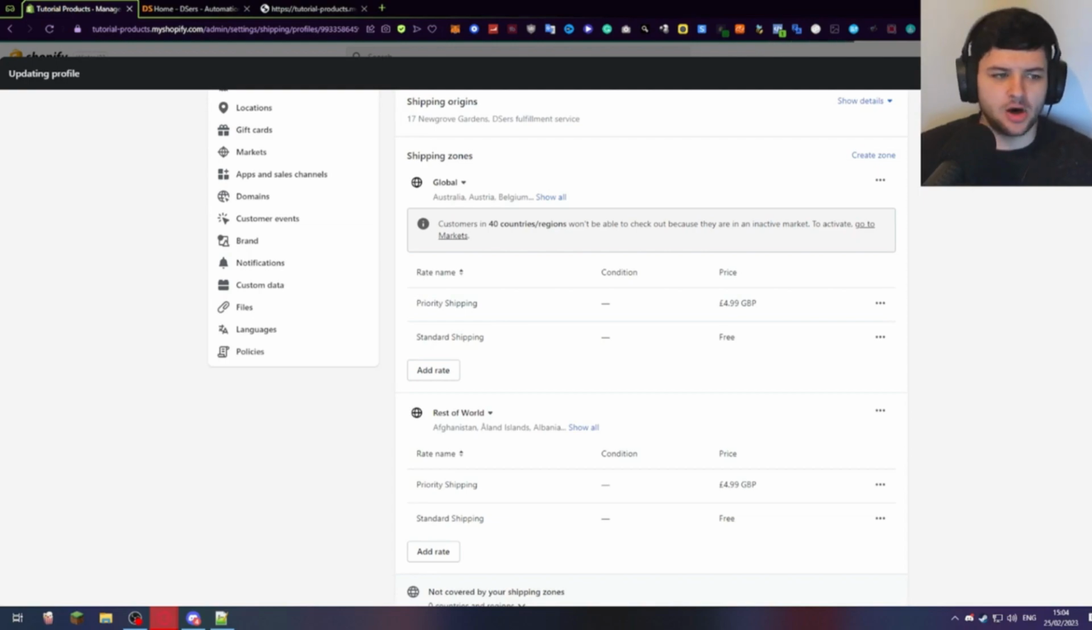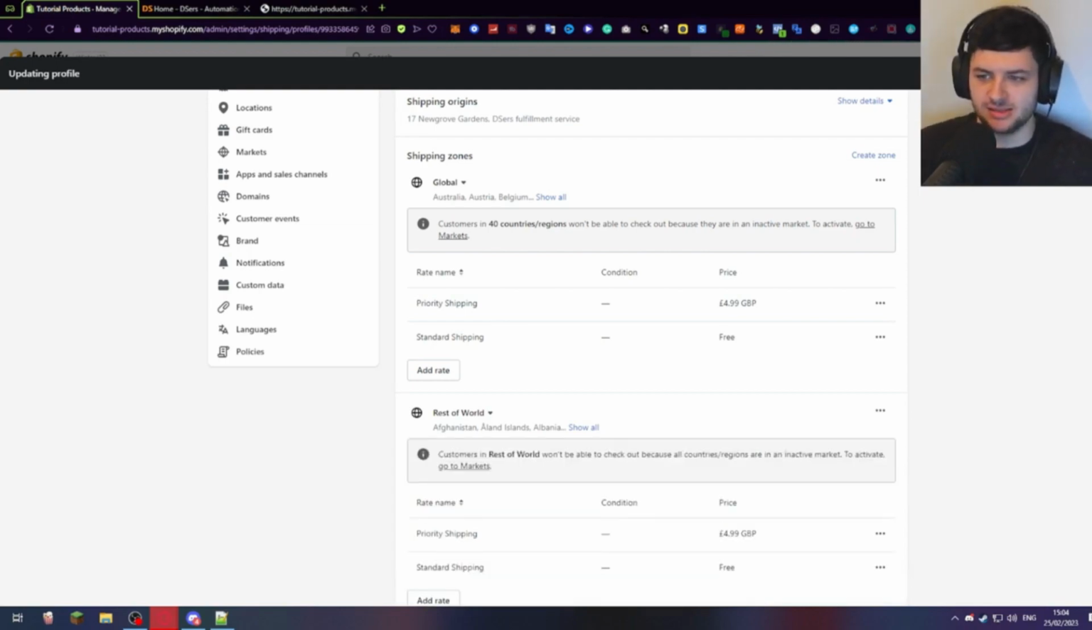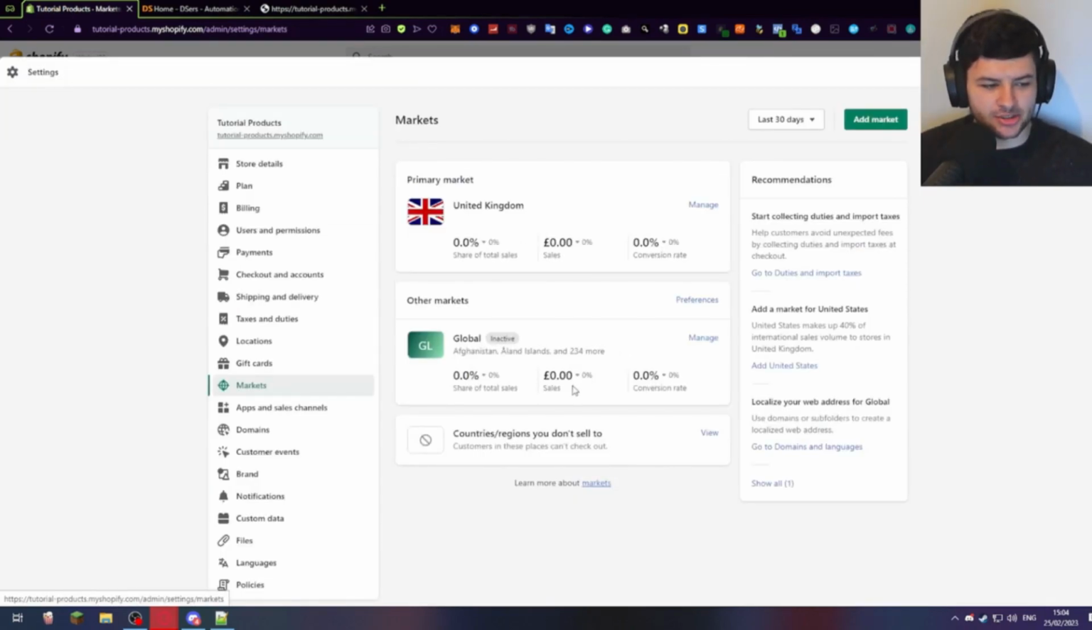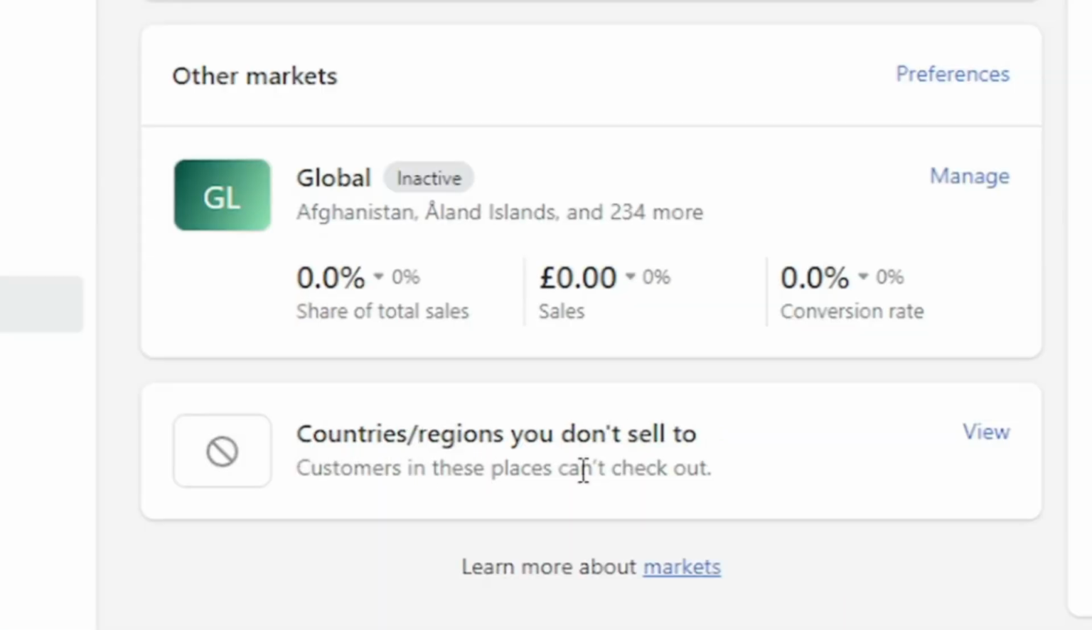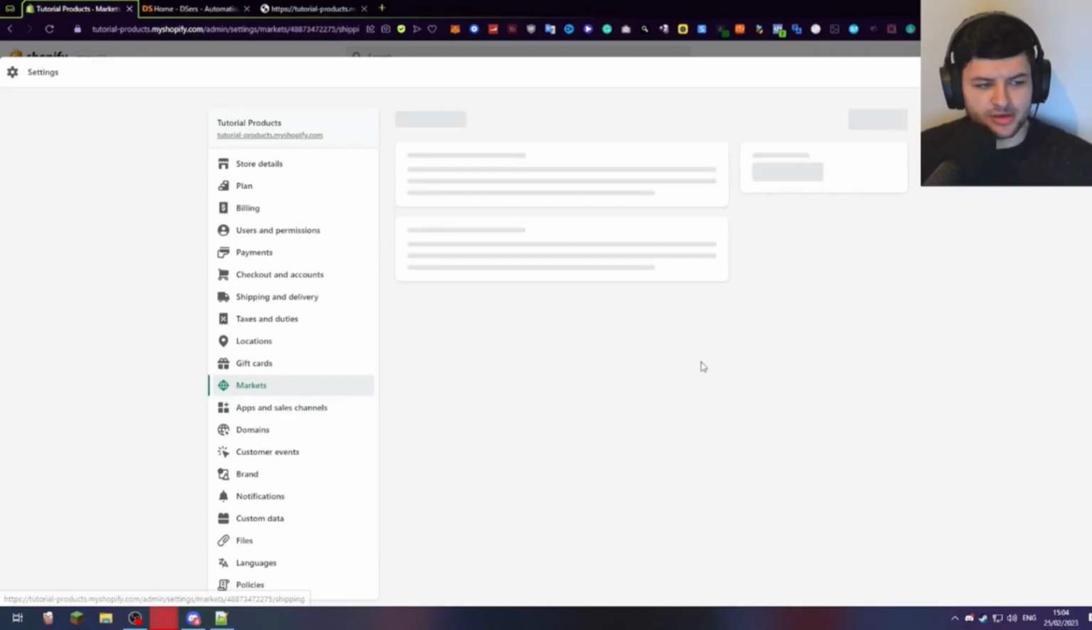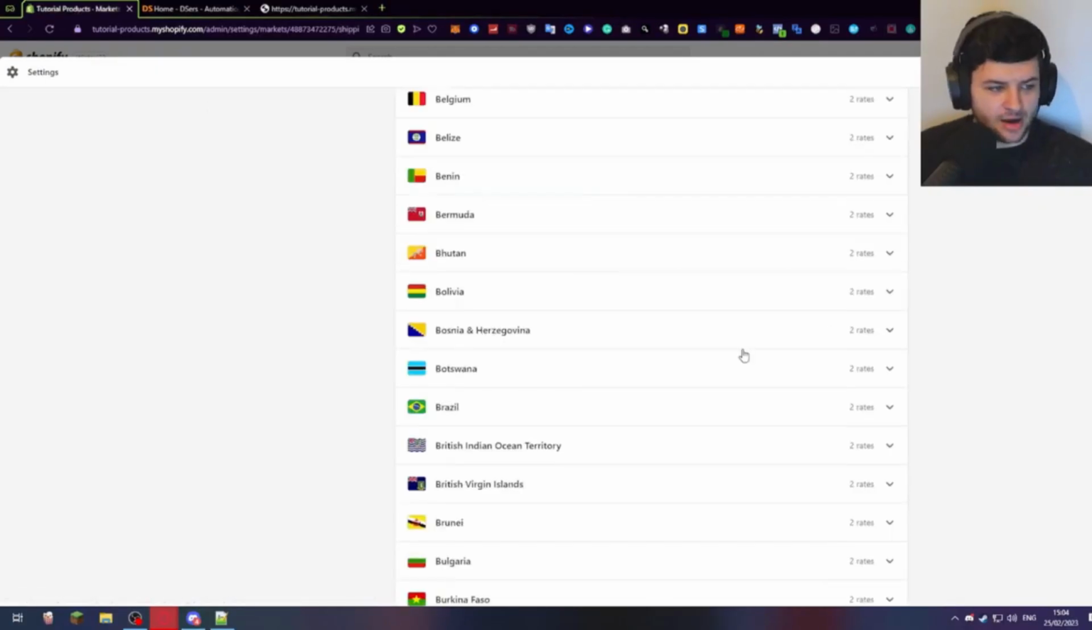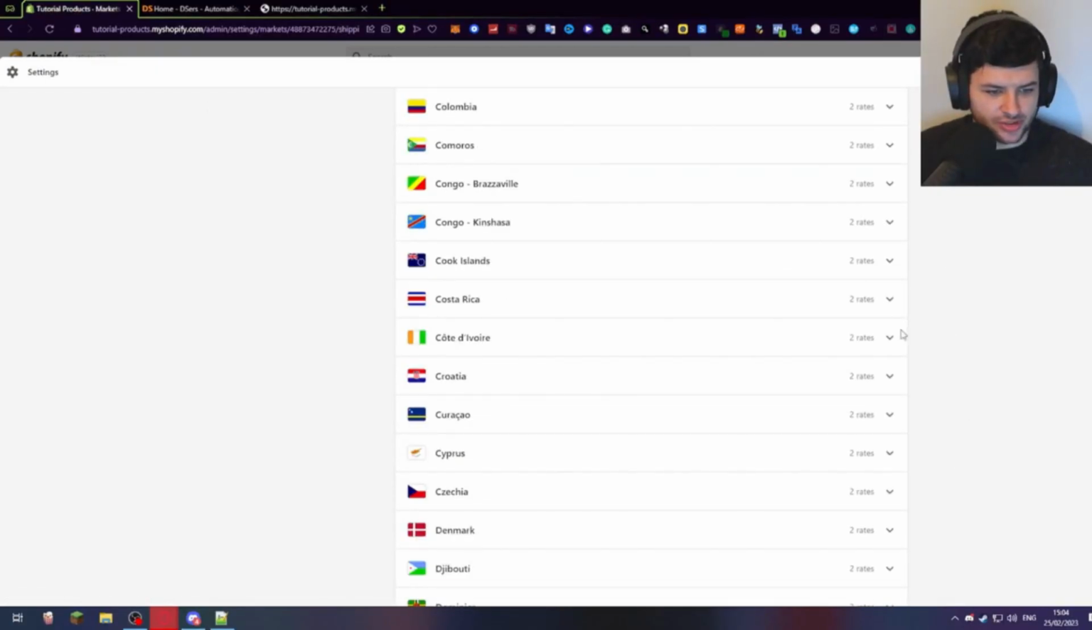We're just going to go back into the market section to make sure everything's updated. Now when we go back to the market section, it says countries and regions you don't sell to. We can view that. Just press on manage on the global one we set up earlier, and press manage next to shipping, and now you can see we can view all these countries that we have, and all of them have 2 rates on the side, which is normal because that means that they basically have the standard and the priority shipping we set up.